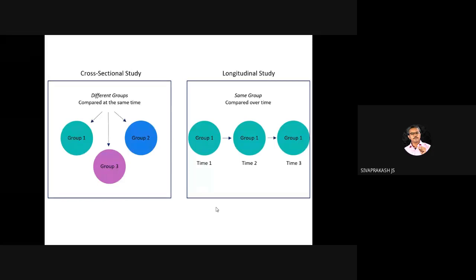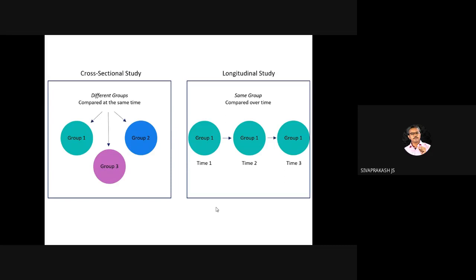So that is cross-sectional. Okay, what is longitudinal? The same group is compared over a period of time. The same group compared over a period of time is a longitudinal study. Usually a longitudinal study is done with a 5-year gap.